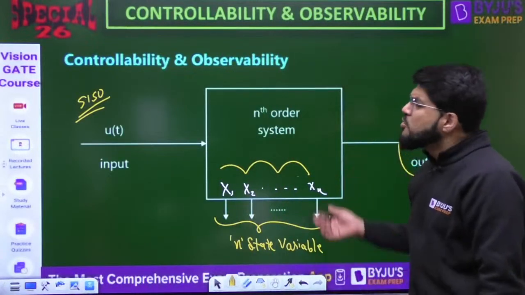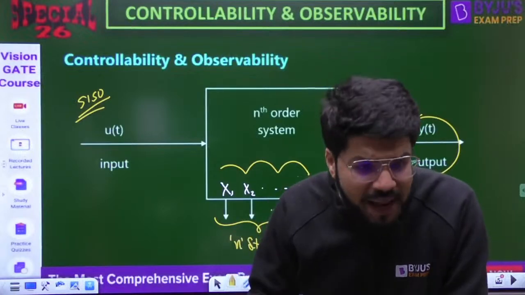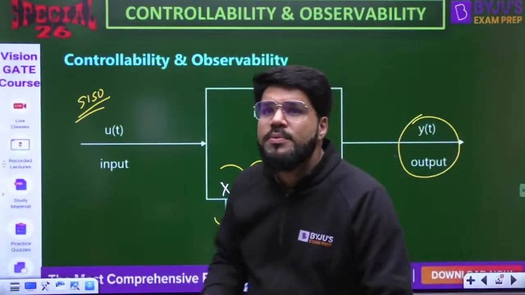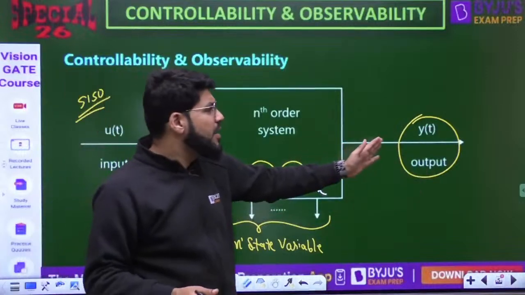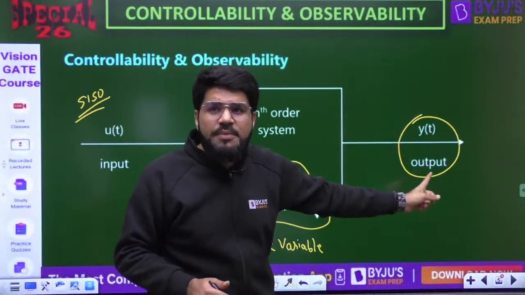Okay, so if I want to observe what is currently happening inside my system, inside my plant, I would like to observe my state variables. And how do you observe? What is again there in the user's hand? The user can check the output. And if by the measurement of output,